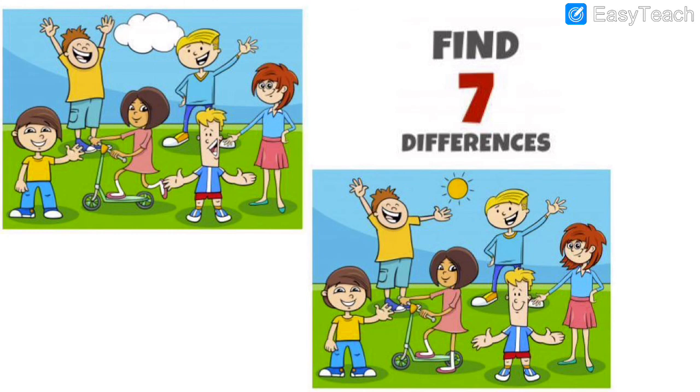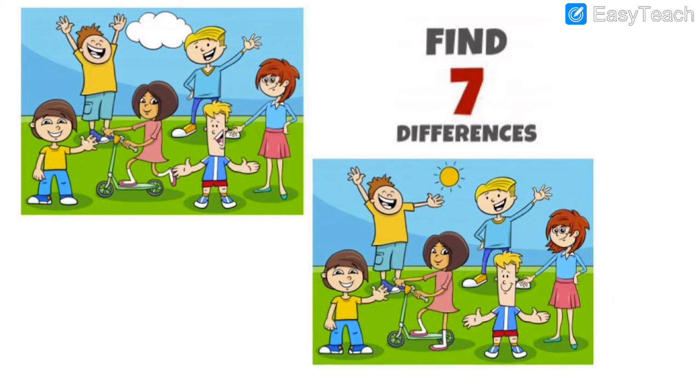Then find 7 differences. Can you find 7 differences between these two images? Let us see if you can find them. 1 minute's time you have. In 1 minute, you have to find the 7 differences. So over here, the first difference we can see very easily is that the cloud is shown over here, but here the sun is shown. So this is a sunny day and this is a cloudy day. See the first difference. I will only help you with some and you will find the rest of the differences yourself. See, here it is sun. Here cloud is there.